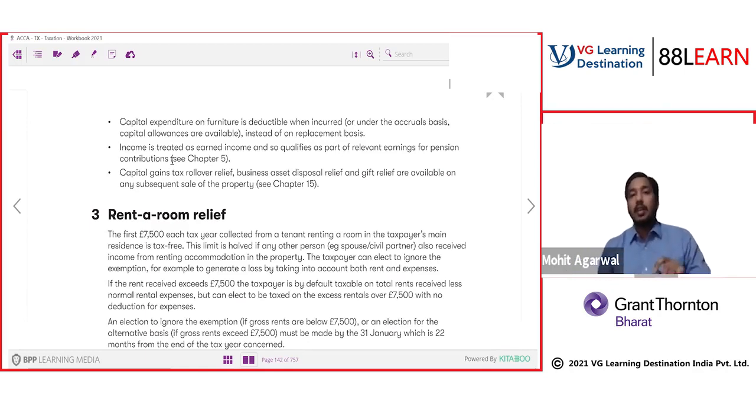If you are FHL, you will get relief on capital expenditure on furniture. You will get full deduction of interest. These are the two special benefits you don't get in a normal property. Plus your income is treated as earned income for the pension scheme, and you've also got other reliefs like capital gains business asset disposal relief.